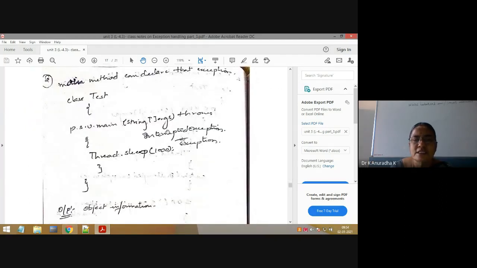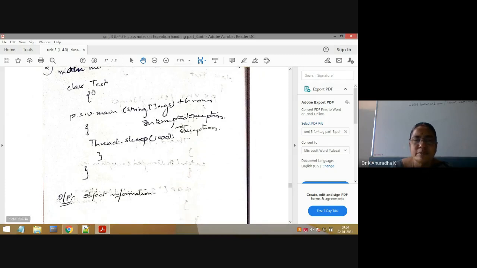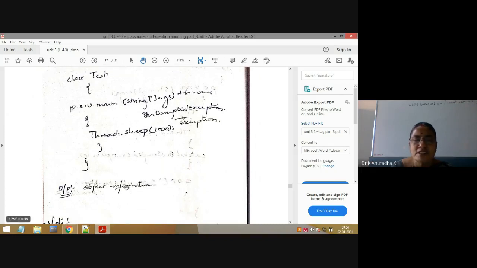If you see this one, it is declaring, which means the main method is using throws InterruptedException, which means it is handing over that InterruptedException object to its calling method, which is the JVM. That's why here this is abnormal termination only. You won't get the normal output, but the output is the object information, that is InterruptedException.